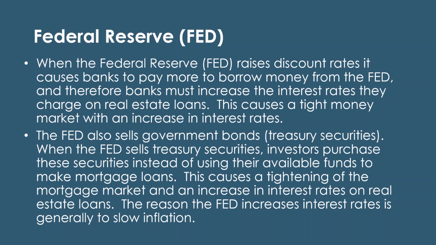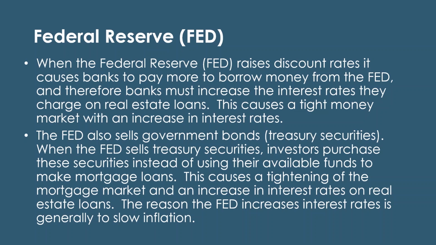So as the Fed increases that discount rate, banks of course have to charge more for interest rates, and borrowers will have to pay more for that. This causes a tight money market with an increase in interest rates. That's what they call a tight money market, because there are going to be higher interest rates, and that's a term that we use. The other one is that the Fed also sells government bonds, which are treasuries.